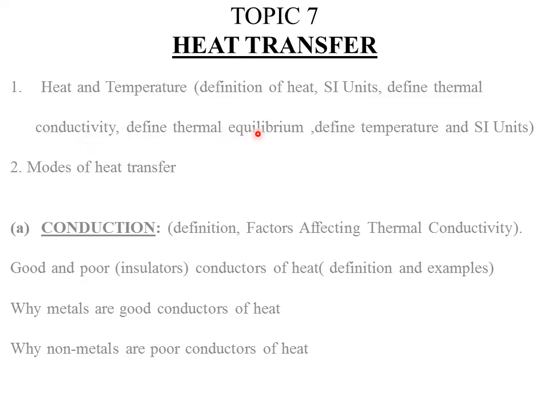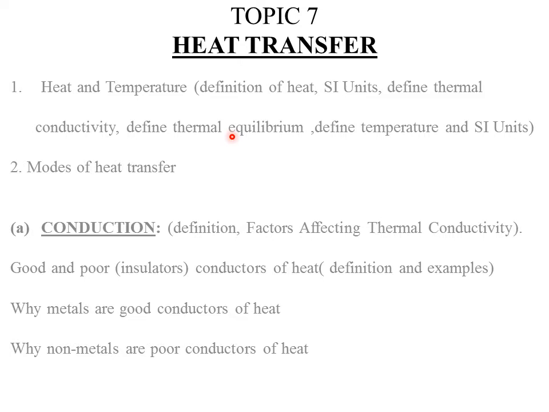Then thermal equilibrium. Now remember that for there to be heat transfer, it means the two bodies which are in contact with each other have to be at different temperatures. For example, one body should be at a higher temperature, then the other one at a lower temperature, so that heat is transferred from a body with a higher temperature to a body with a low temperature.